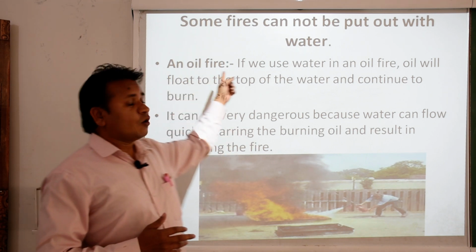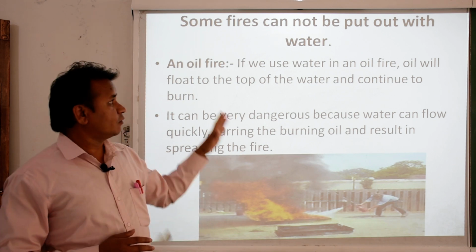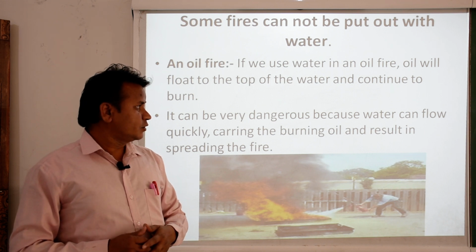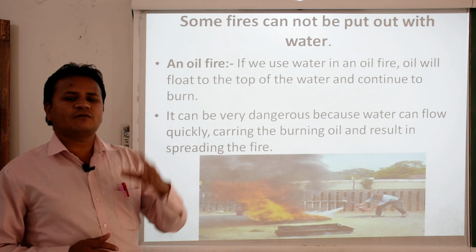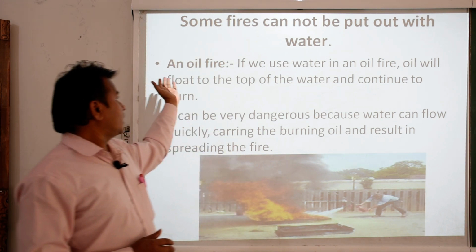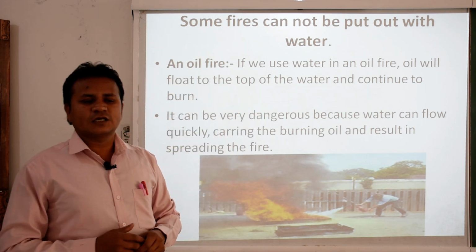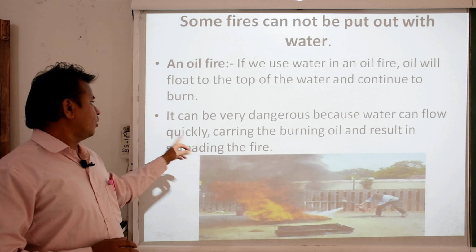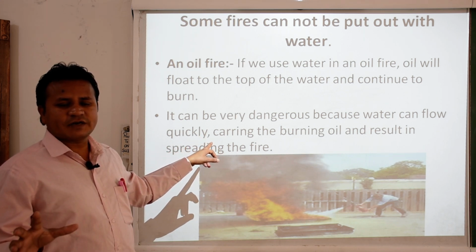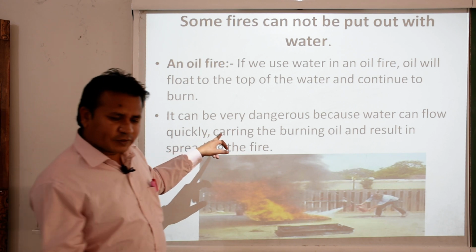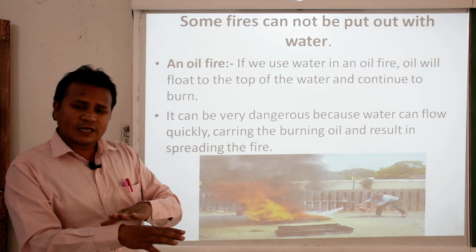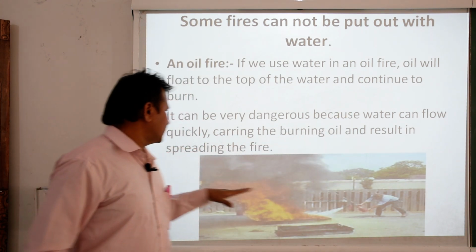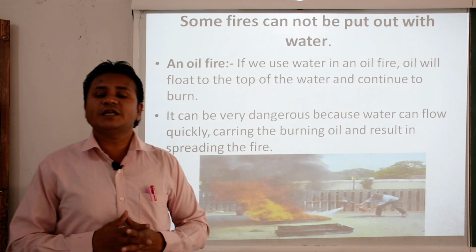If it is a wood fire, definitely we can pour water, and we can bring down its temperature with the help of water. But if it is an oil fire, it could be very dangerous, so we have to keep it in mind. As I told you, why is it so dangerous? Because water can flow very quickly. Wherever water flows, the oil also floats there, carrying the burning oil and spreading the fire very quickly.